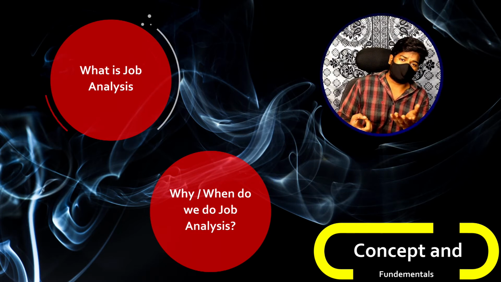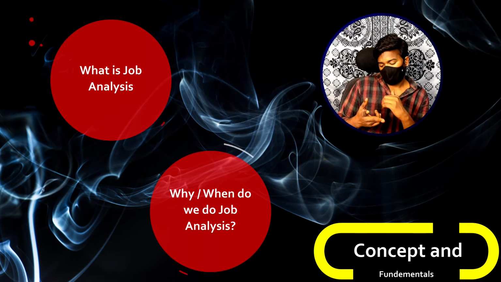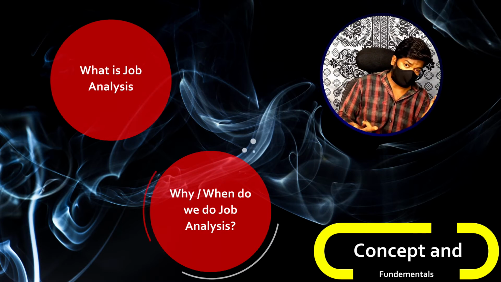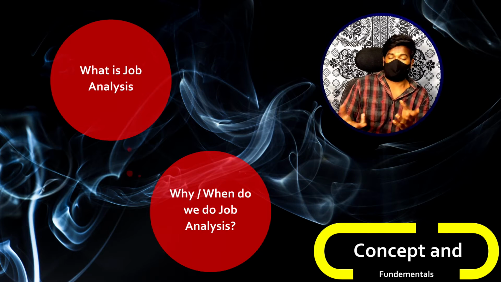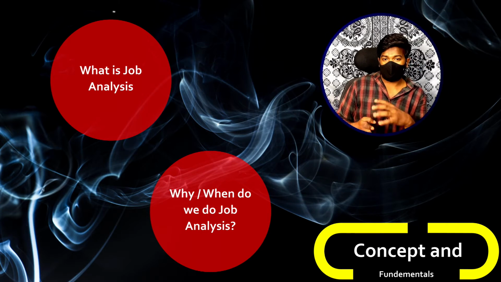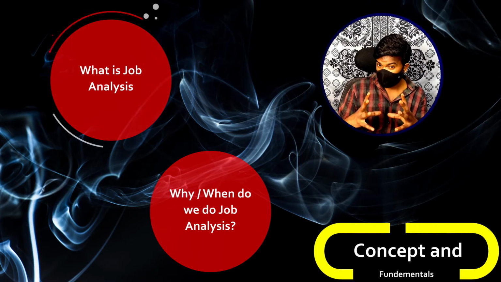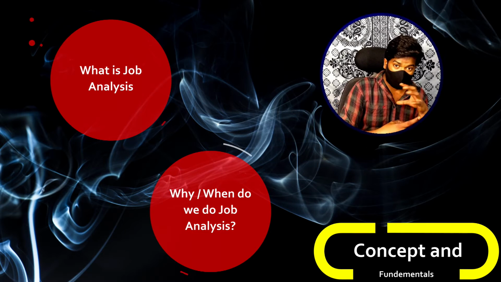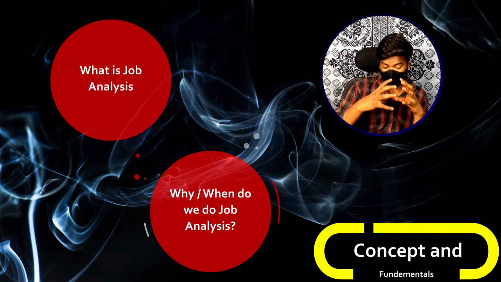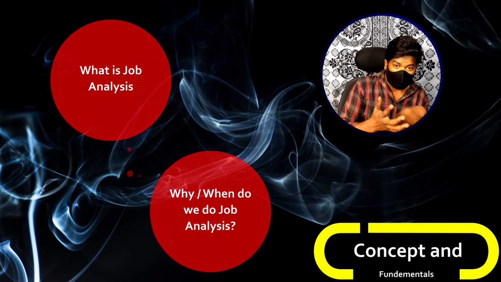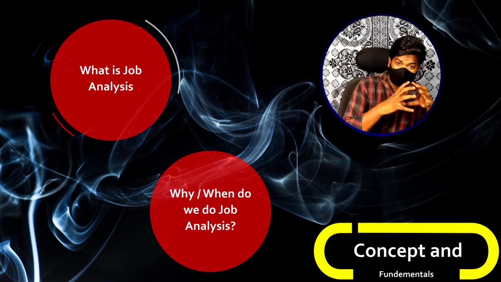What will be the job specifications for this HR manager? It will be like minimum 5 years experience. He should have a post graduation degree in HR. He should have relevant experience in the relevant field, or he should not be more than 35 years of age. In this way, you fill out the specifications or the minimum qualifications of the person who has to do this job. All this information, which refers to the basic qualifications or requirements from the applicant's point of view in order to perform the job roles and responsibilities, is generally termed job specification.